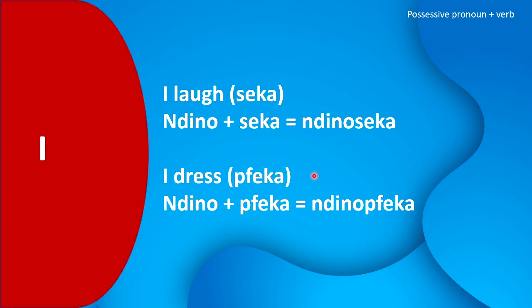So if the verb that you're combining with the word ndino doesn't start with either ku or any one of the vowels, remember you combine them directly. So I dress becomes ndino feka. I laugh becomes ndino seka. We did not leave out any part of the word seka. You combine them directly. I hope that makes sense.